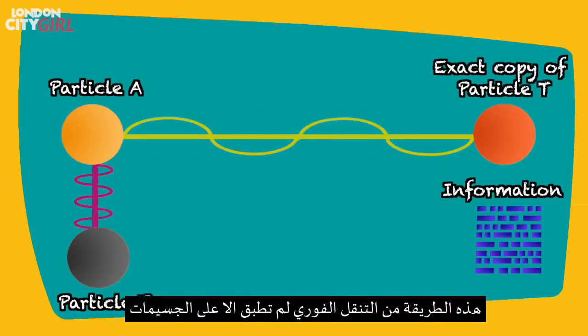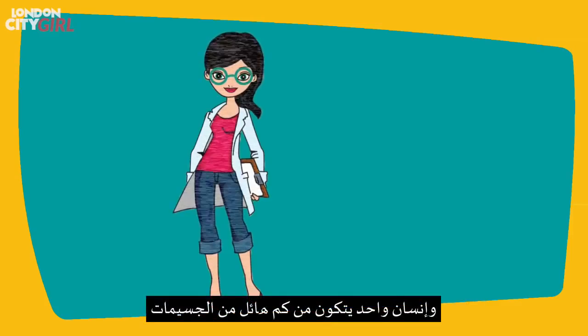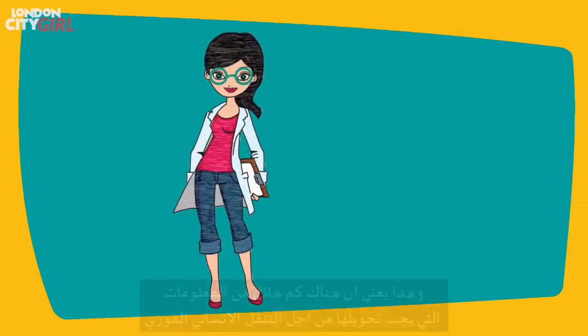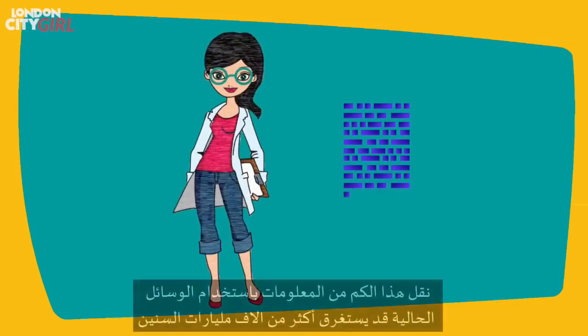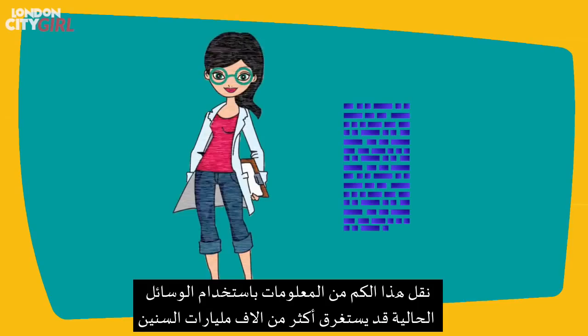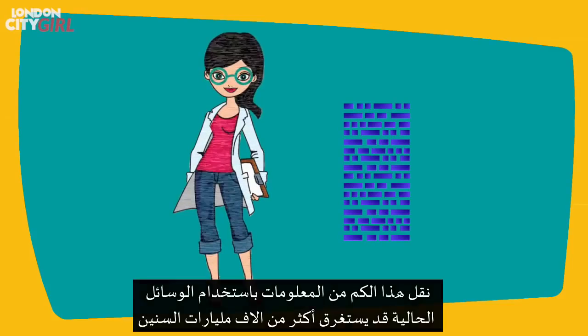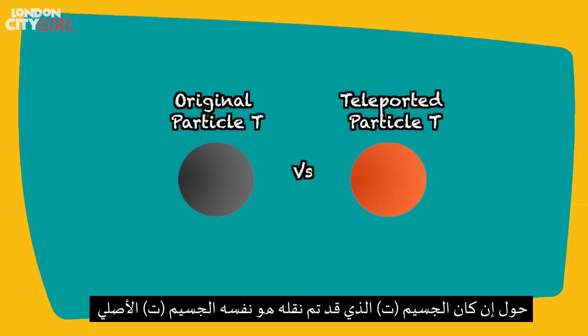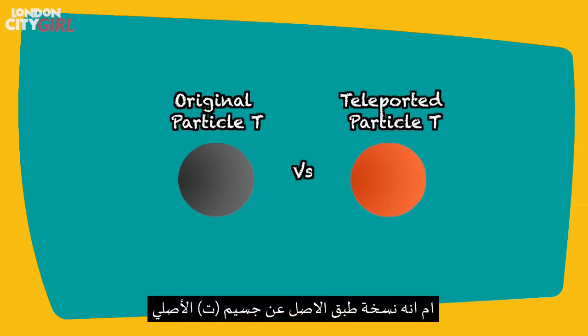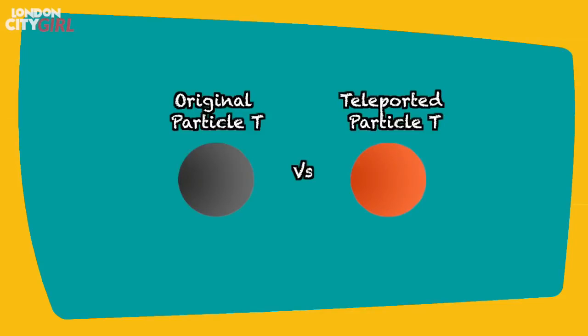This method of teleportation has only ever been done on particles, and a single human being contains a huge amount of particles, and that would mean an immense amount of data would need to be transferred for human teleportation. Transferring this amount of data using the means we have today would take upwards of 250 years. At the same time, it opens up a philosophical debate of whether the teleported particle T is actually the original particle T or just a precise copy of the original particle T.